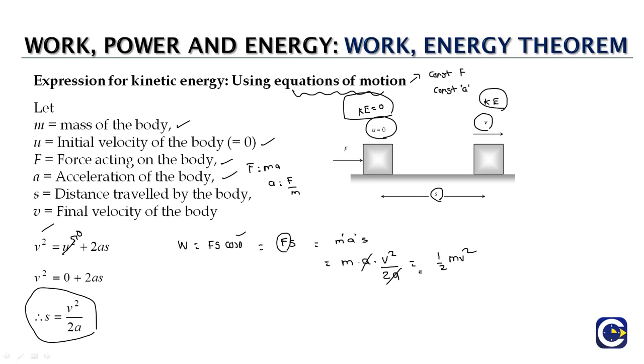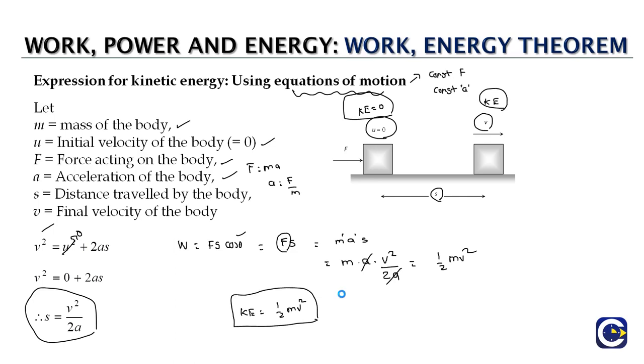Now this is the work done by the constant force in moving it from the initial state of rest to the final state of velocity v. This work is getting stored in the form of kinetic energy of the object. So the kinetic energy of the object which is moving with a velocity v will be half mv square. Of course, we have done the derivation under the assumption that we are having a constant force which is able to provide a constant acceleration.